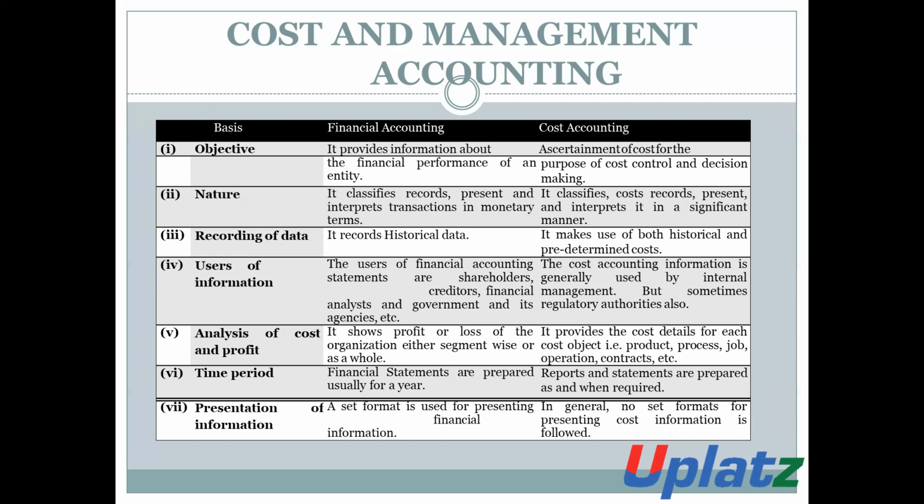In financial accounting, the users of financial statements are stakeholders, creditors, financial analysts, and the government and its agencies. In cost accounting, the users are normally internal management, but sometimes regulatory authorities. Analysis of cost and profit. Financial accounting shows the profit and loss for the organization, either segment wise or as a whole. Cost accounting provides the cost detail for the particular product, item, service, process.